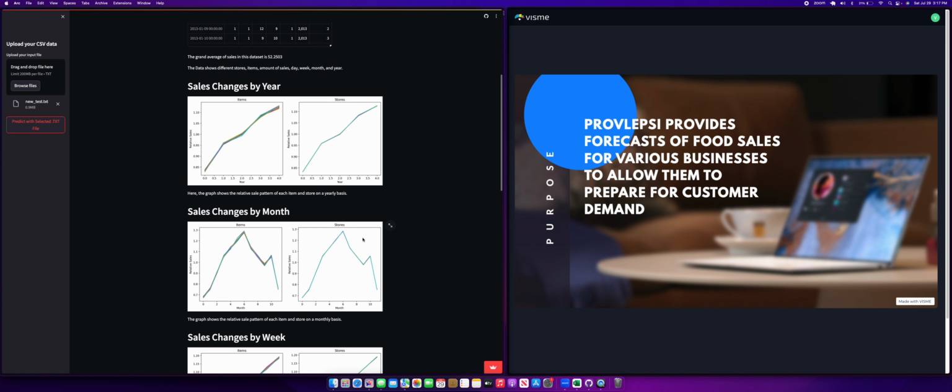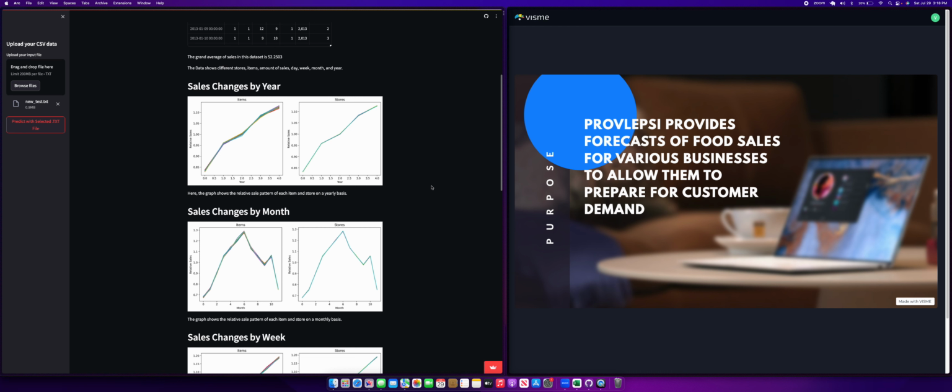Next, the website will produce many graphs showing the overall relationship between the store and item to a specific time period. First, we can see the relationship of the store and items to the year. The x-axis on each graph shows the year, with 0 meaning the start date of the spreadsheet. In this case, it will be 2013, and because the data ends at 2017, the last x value would be 4. On the y-axis, it shows relative sales.